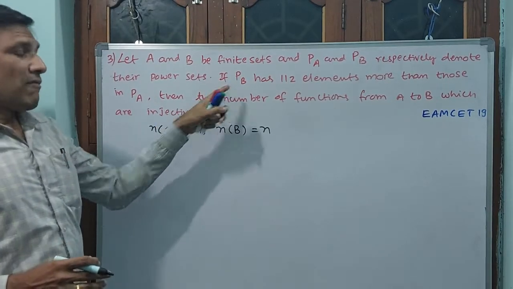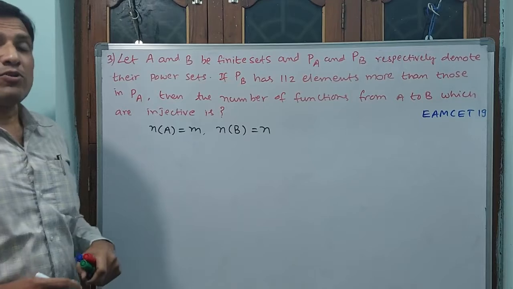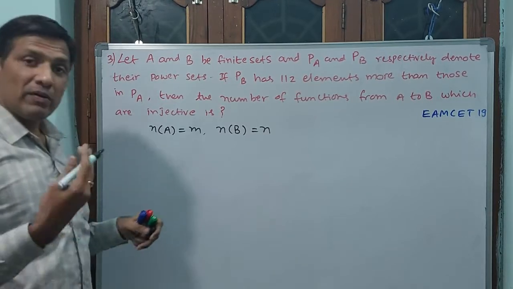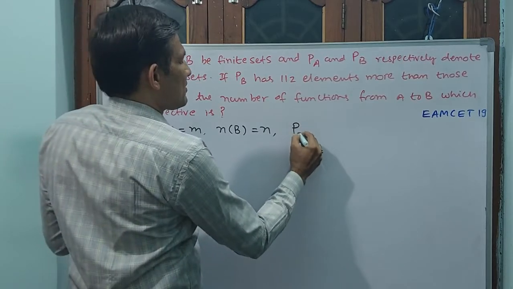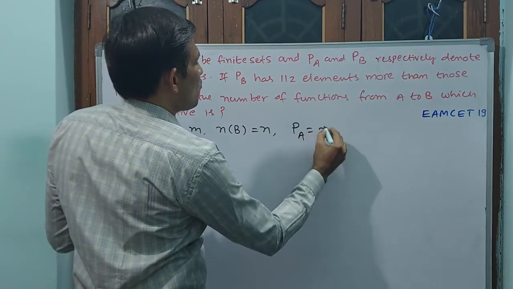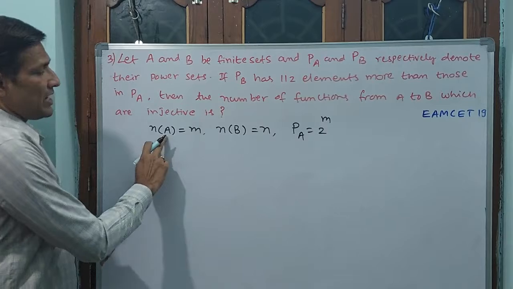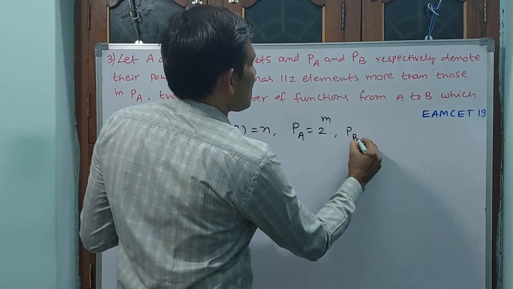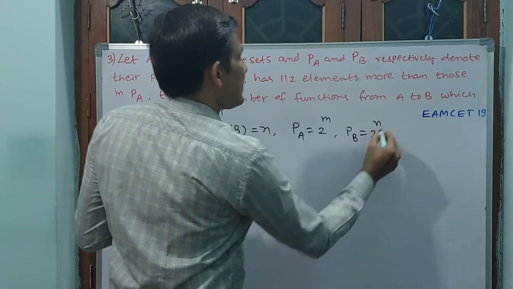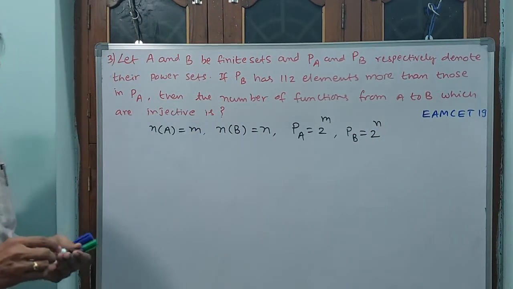Okay. But see, power set means 2 power m. Why? Because power set of A is equal to 2 power m, because A is having m elements. Power set of B is equal to 2 power n. Okay?